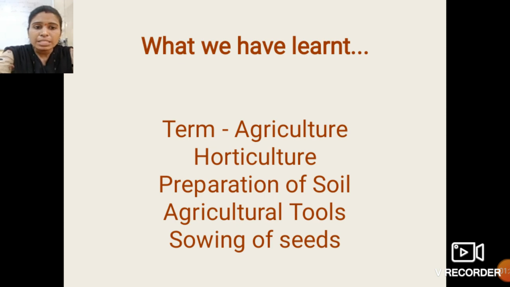Also we have revised the next topic, that is the preparation of soil, how the soil is prepared, why there is necessity of preparation of soil. And some of the agricultural tools. The tools means hoe, harrow, plough, how the ploughing occurs, what is the structure of the plough. All these things we revised in session 1, and at the last we also revised sowing of seeds.